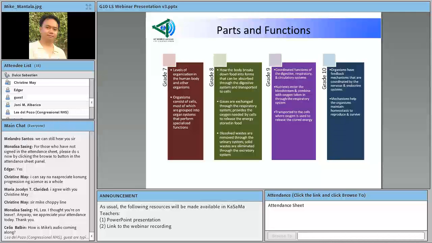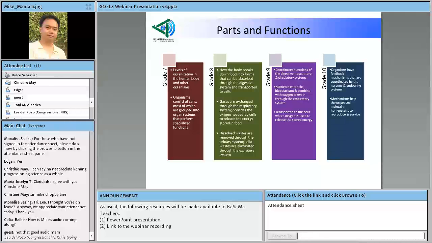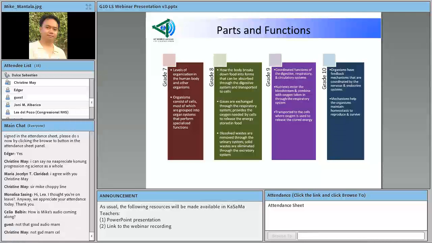And then, of course, ang dim light, isa sa mga dim lights na nasa grade 9 ay ang role doon, regulatory role ng endocrine system at saka ng nervous system. And by the time the students get to grade 10, the bright lights would now focus on these 2 organ systems, the nervous system and the endocrine system.